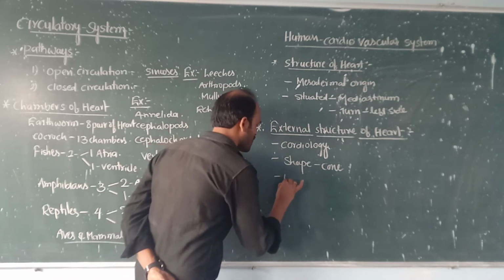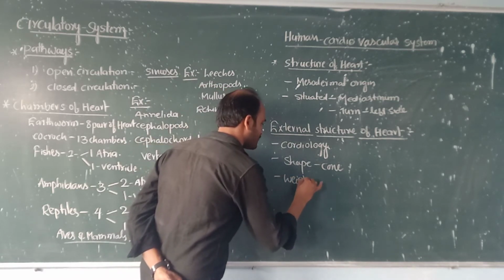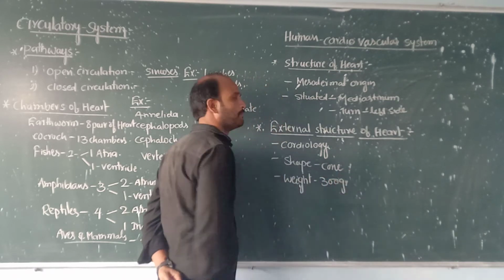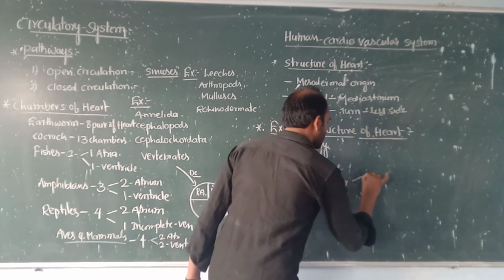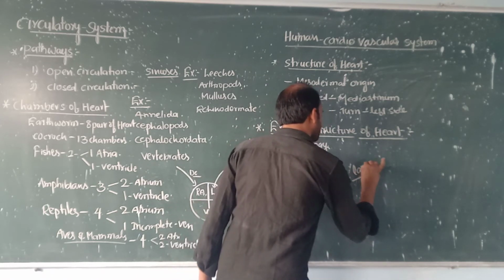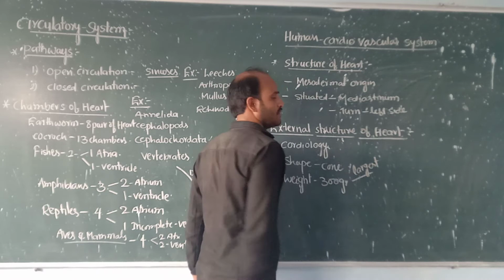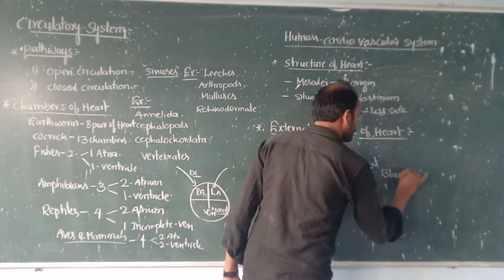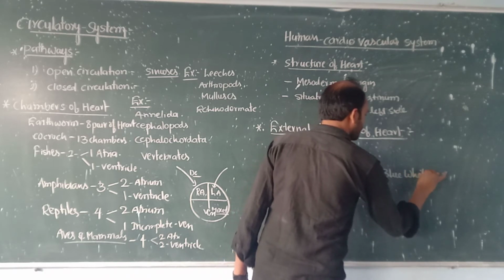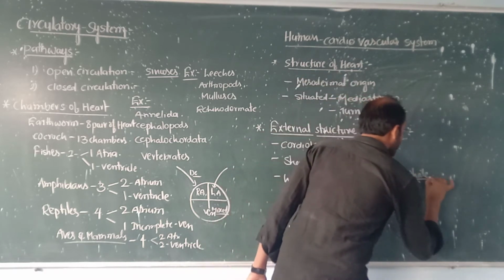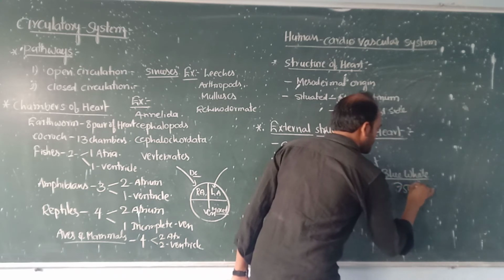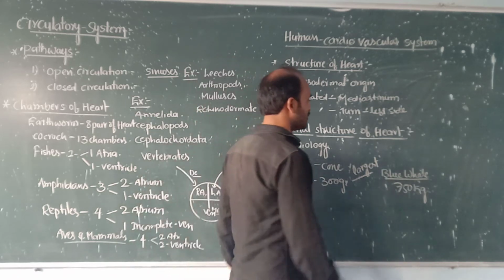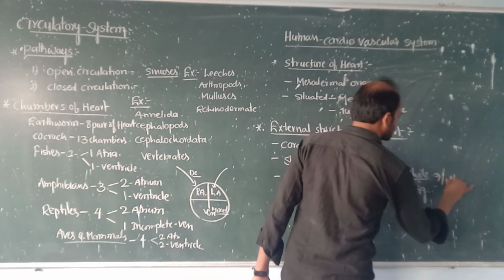The weight of heart is approximately 300 grams in the human being, and the largest heart is in the blue whale. The blue whale heart beats 7 times per minute.